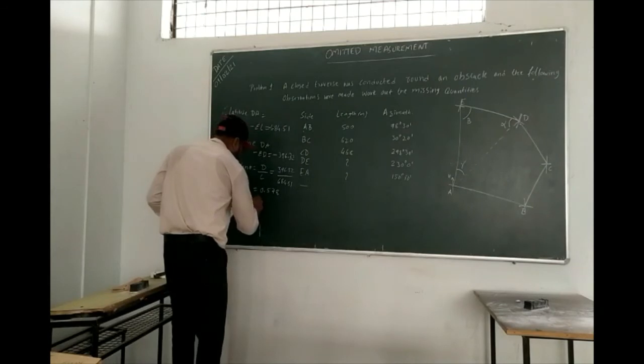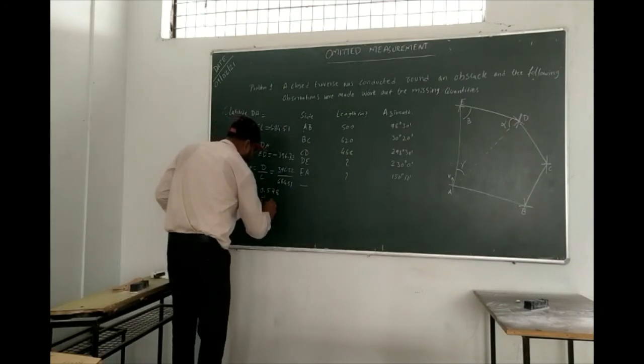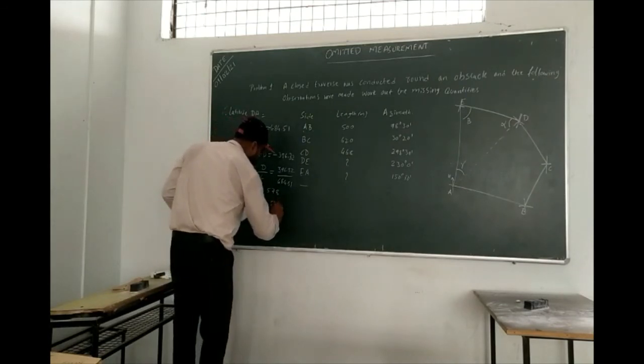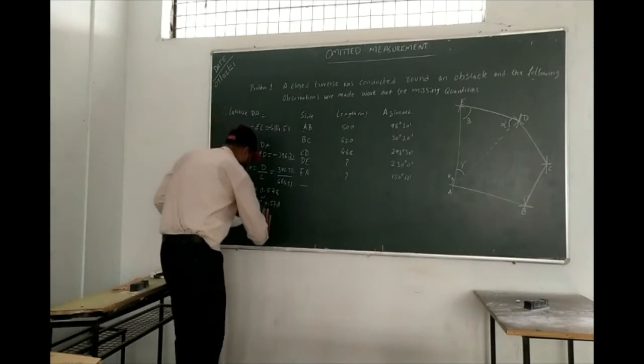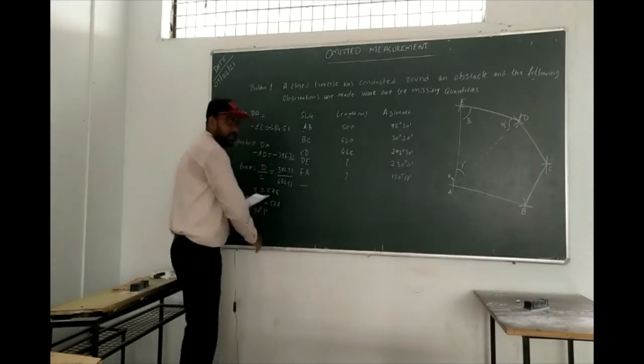Theta is equal to tan inverse of 0.578, which is 30 degrees, yes, 30 degree 1 minute. Okay, you are getting 1 minute. Okay, fine. So 30 degree 1 minute. Are you getting the same thing?